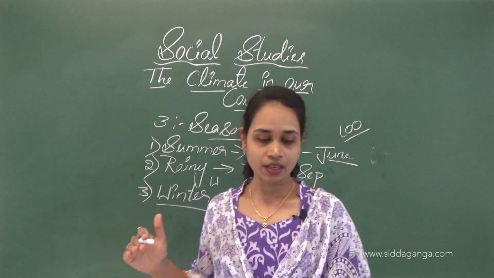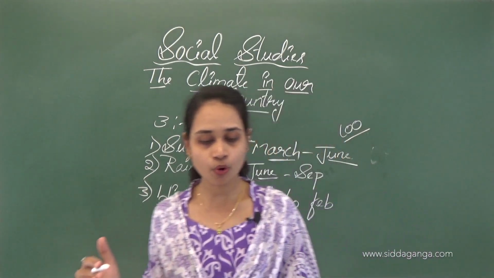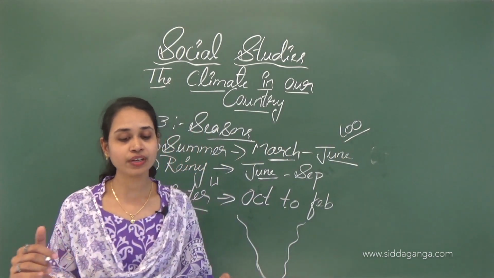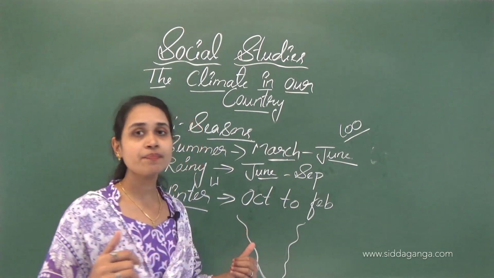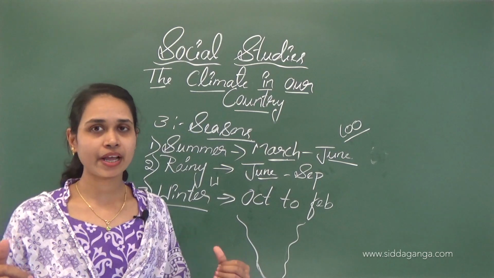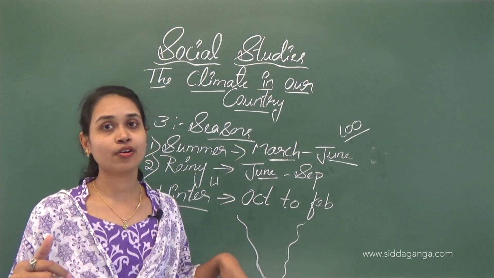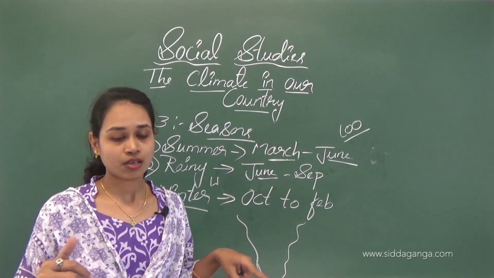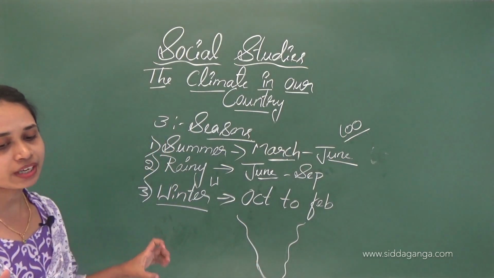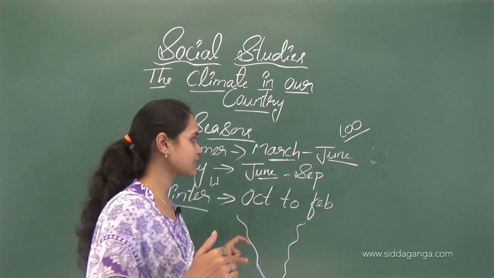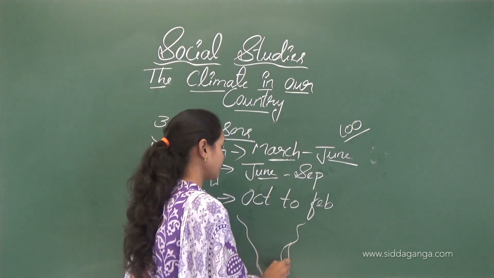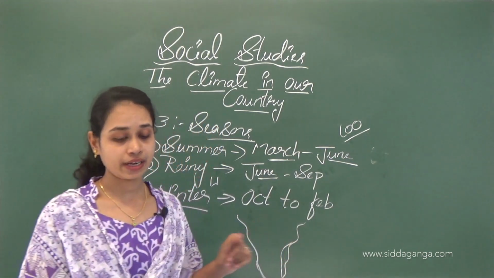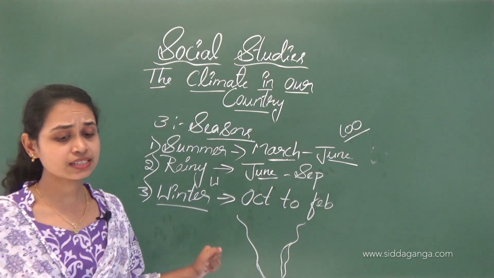A major part of India remains dry during the winter months. An exception is the coast of Tamil Nadu, which gets heavy rainfall from November to January.